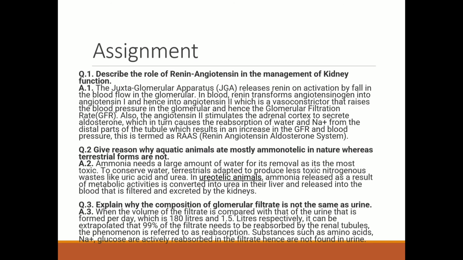Next question. Describe the role of renin-angiotensin in the management of kidney function. The JGA or juxtaglomerular apparatus releases renin on activation by a fall in the blood flow in the glomerulus. In blood, renin transforms angiotensinogen into angiotensin 1 and hence into angiotensin 2, which is a vasoconstrictor that raises the blood pressure in the glomerulus and hence the glomerular filtration rate, that is GFR.